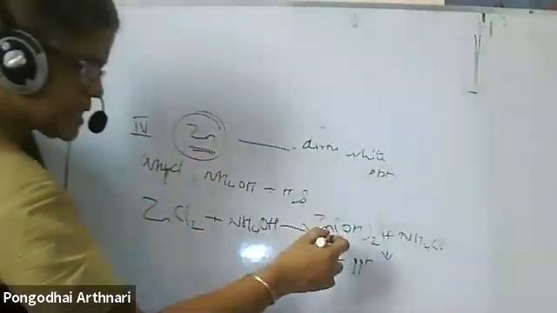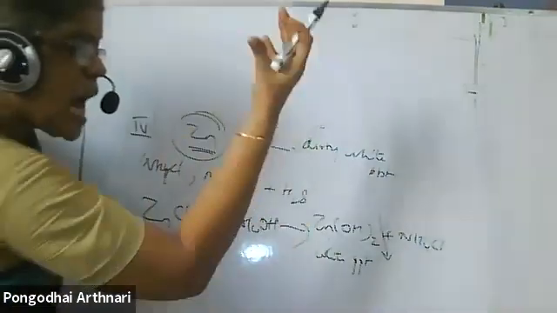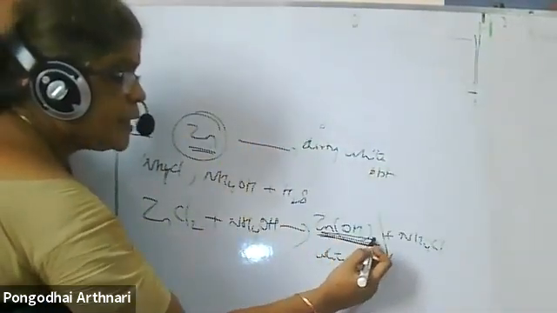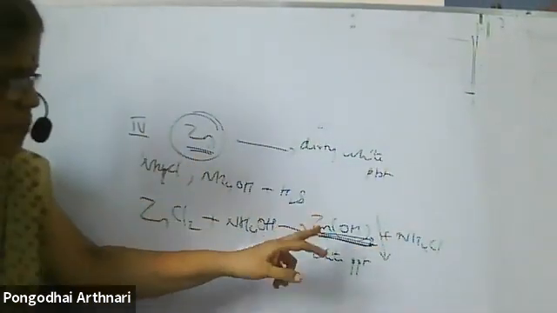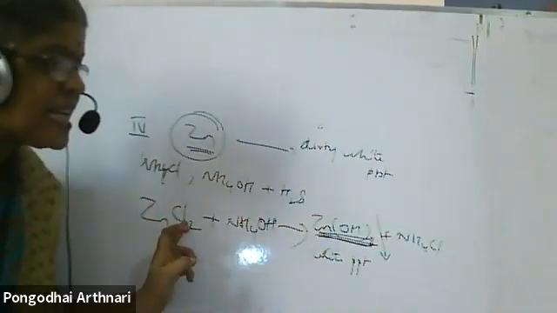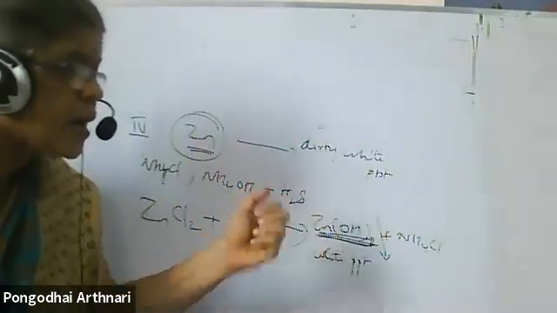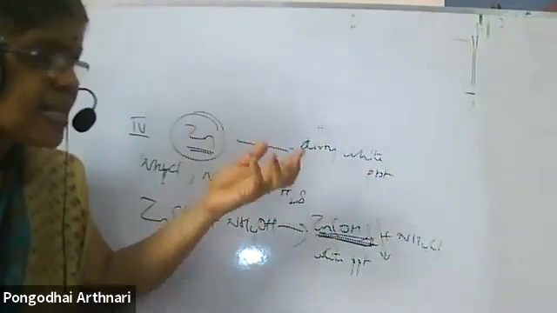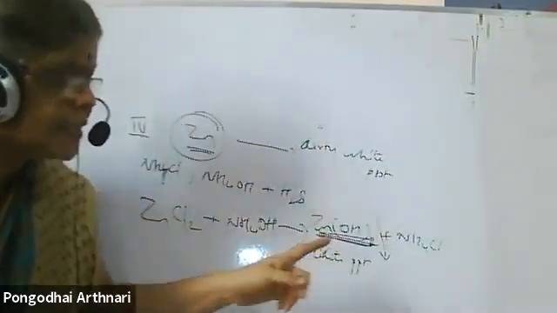When you pass H2S, this H2S gas gets absorbed on the white precipitate and makes it appear dirty. First, after adding ammonium chloride and ammonium hydroxide, zinc gets precipitated as zinc hydroxide, which is white in color. After you pass H2S, the gas is absorbed on this white precipitate and makes it appear dirty.